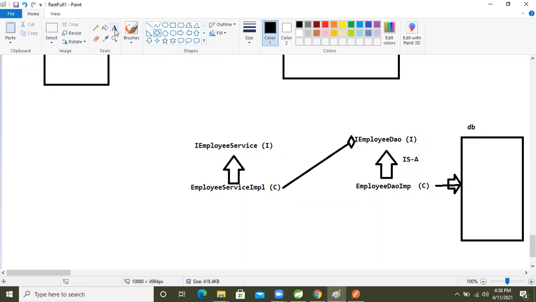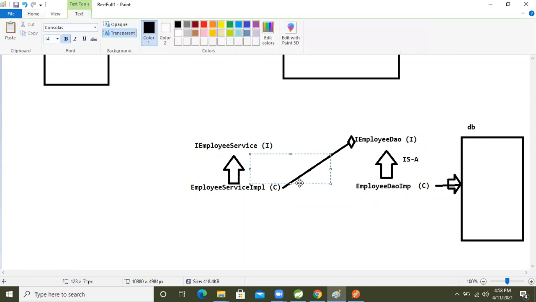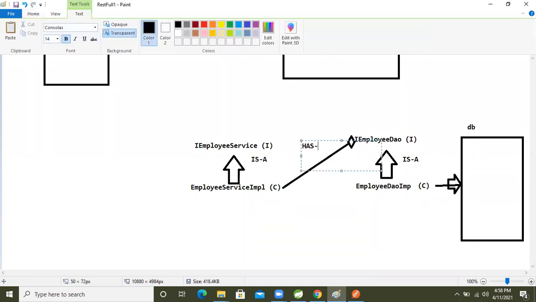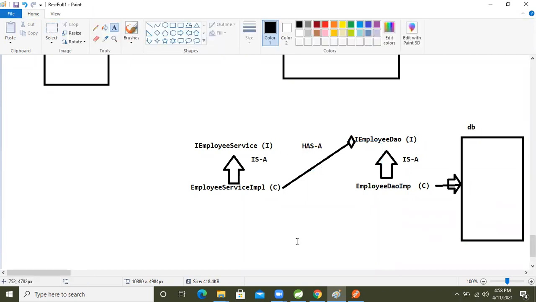Okay? Here what relation is there? An is-a relation is there. Here what relation is there? A has-a relation is there. After that, the same things. Okay? After that, here what?